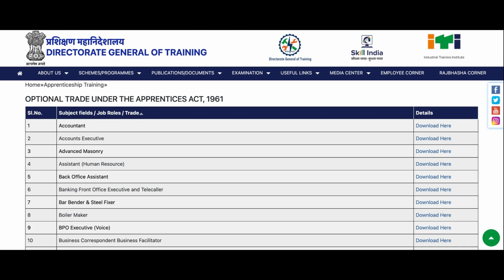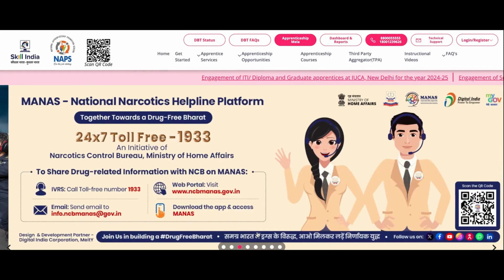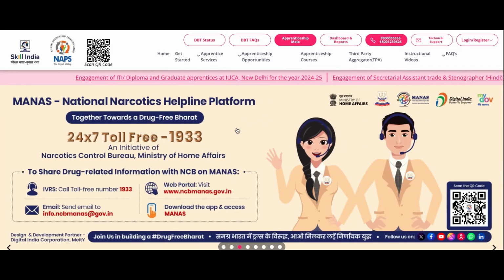So we have covered what the two different trades are, but now the question is how to hire the apprentice. There is the apprenticeship portal that the government recently launched in 2019. That's apprenticeshipindia.gov.in. Now on your screen, you are able to see this portal. This is the portal where you can publish the apprenticeship opportunity and get the benefit of the NAPS scheme, the National Apprenticeship Promotion Scheme.